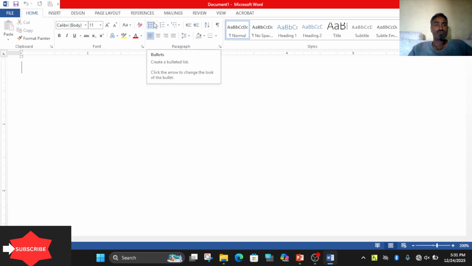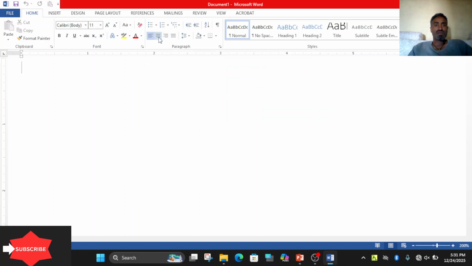You can point the mouse pointer over the commands and it displays bullets, numbering, and multi-level list. Here are decrease indent, increase indent, sort, and paragraph mark.